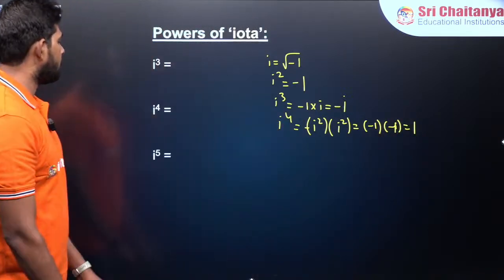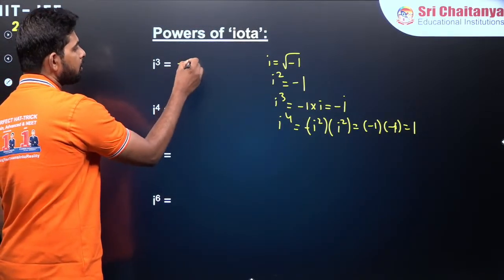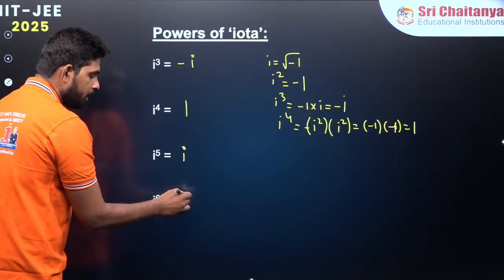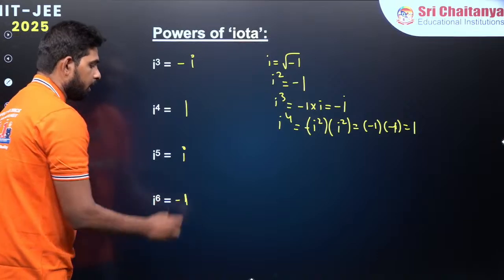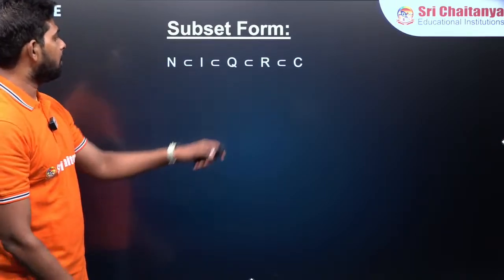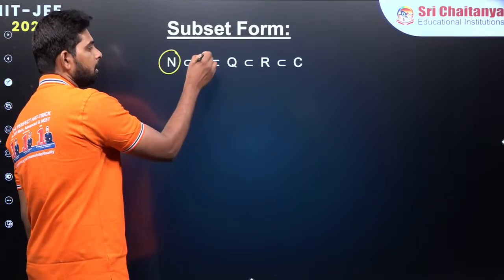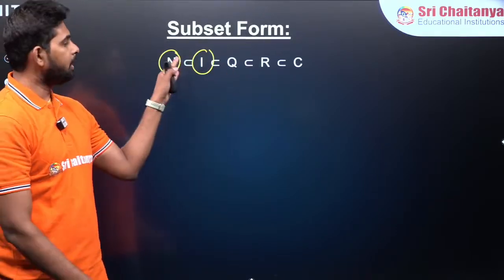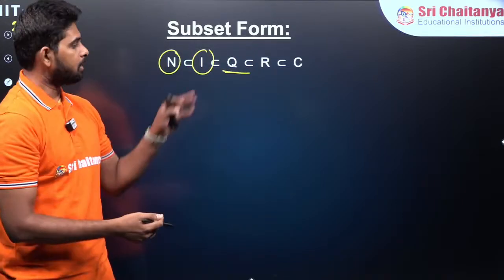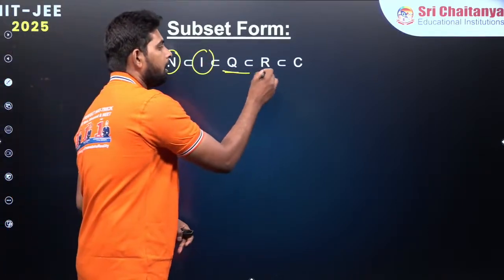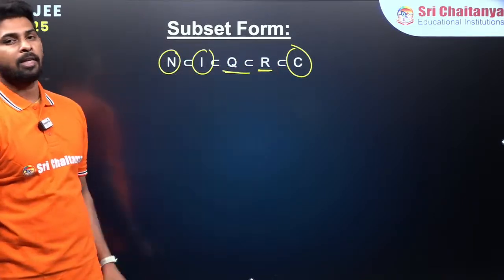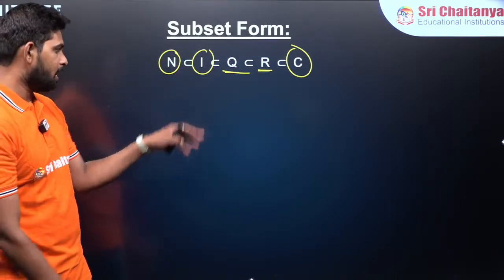So that is exactly what we are taking over here. i cube is equal to minus i. This is 1. Again, into iota gives us iota. Iota into iota gives us what? Minus 1 again. So these are the powers of iota that we are taking, right? In subset form we can see natural numbers, integers, and then integers are part of, as I have already explained, rational numbers. Rational numbers are also part of real numbers, and real numbers are again a subset of what? Complex numbers. I am going to write it in circles, that is the last part of this.